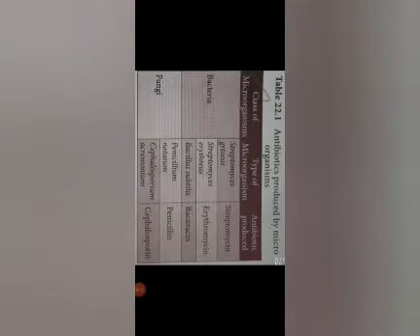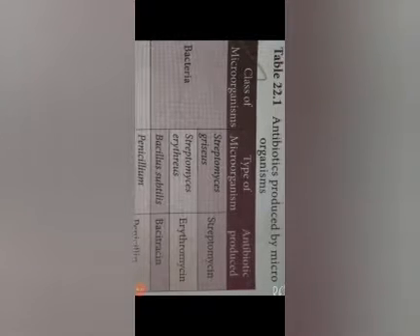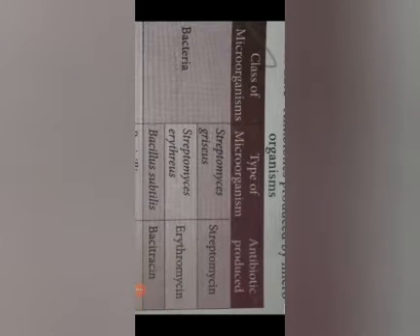The next one is antibiotics produced by microorganisms. Classes of microorganisms. Bacteria: type of microorganism and antibiotic produced. Streptomyces griseus, streptomycin. Streptomyces erythreus, erythromycin. Bacillus subtilis, bacitracin. Fungi: Penicillium notatum, penicillin. Cephalosporium acremonium, cephalosporin.